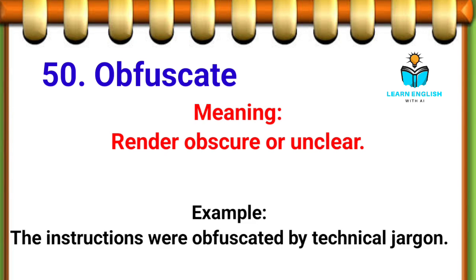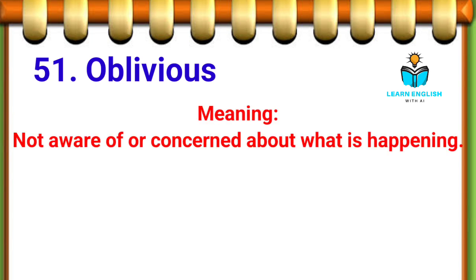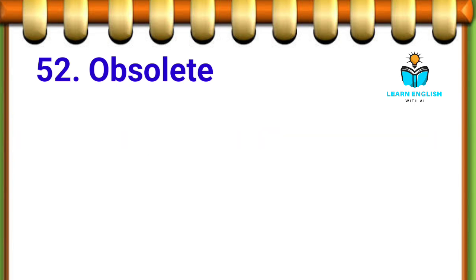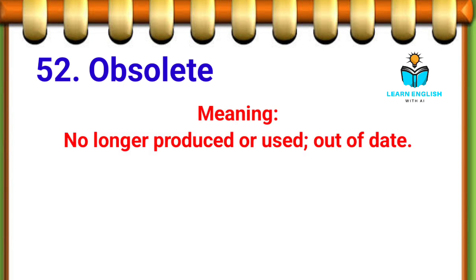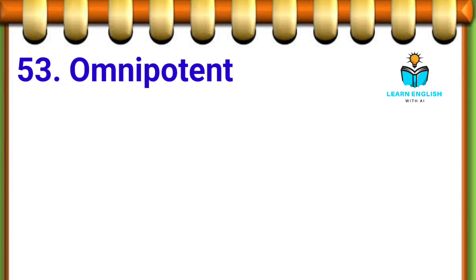Example, the instructions were obfuscated by technical jargon. 51st. Oblivious, not aware of or concerned about what is happening. Example, he was oblivious to the noise around him. 52nd. Obsolete, no longer produced or used, out of date. Example, the technology is now obsolete.